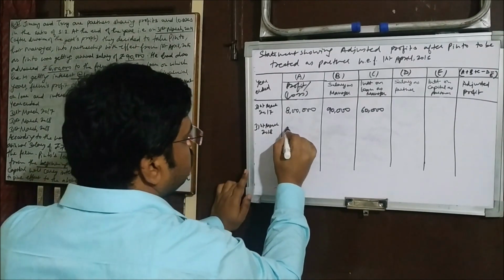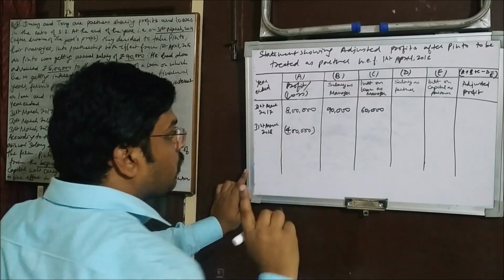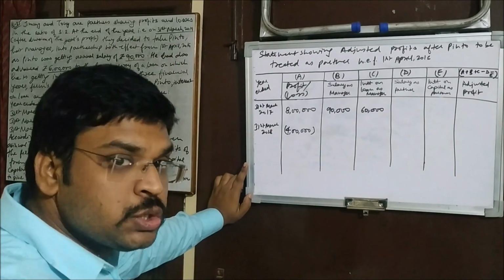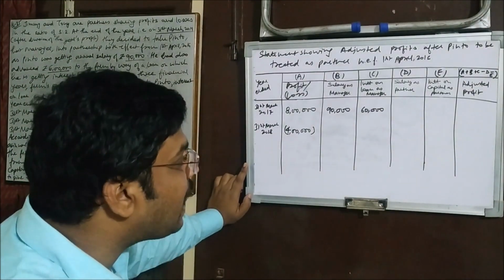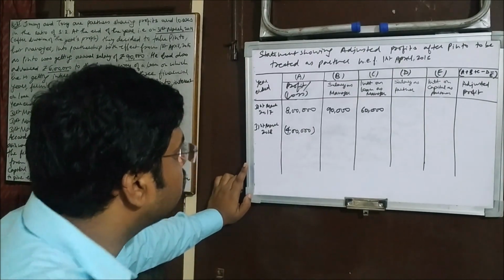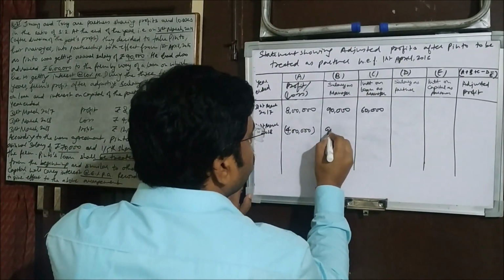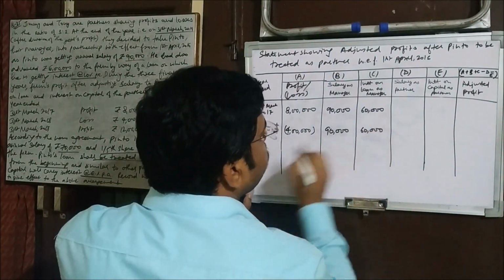Here they incurred a loss of rupees 4 lakh. Remember, in case of loss also, salary to the employee is paid, and interest on loan is also to be paid, because these are charges on profit. So salary will be paid in this condition also, and interest on loan will also be paid.